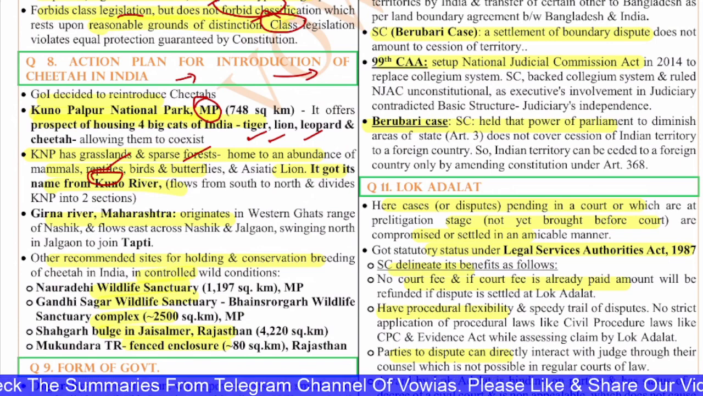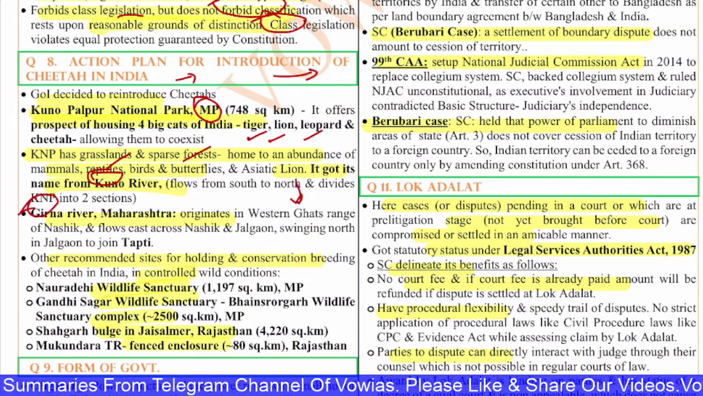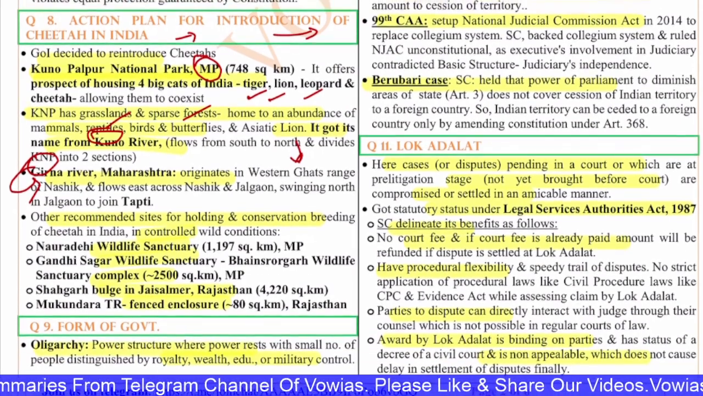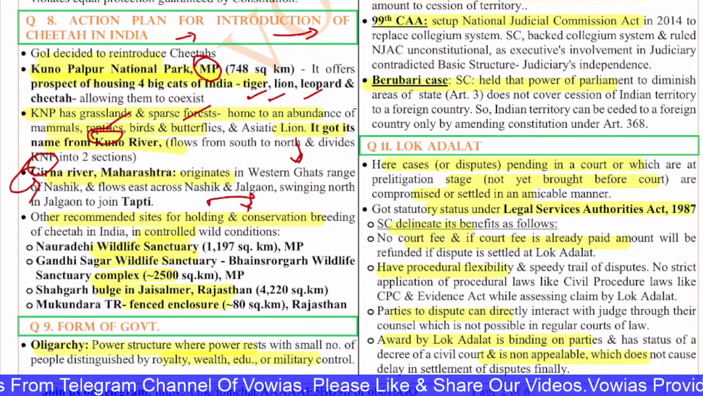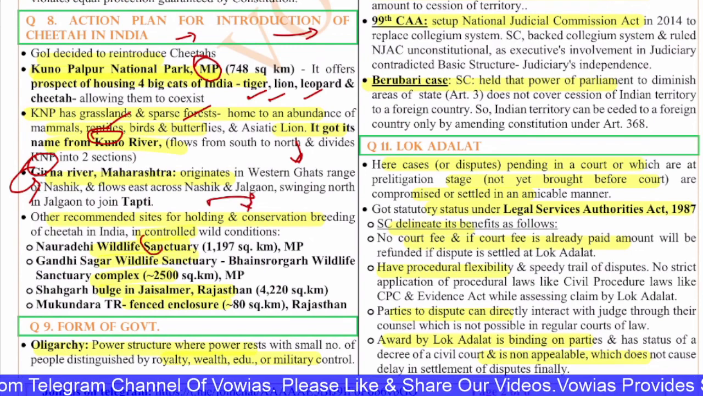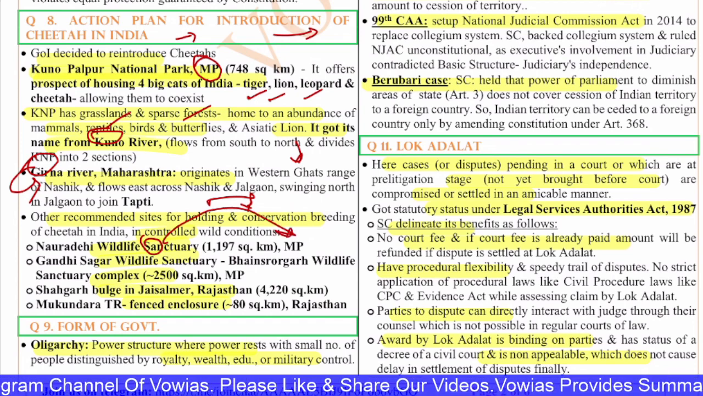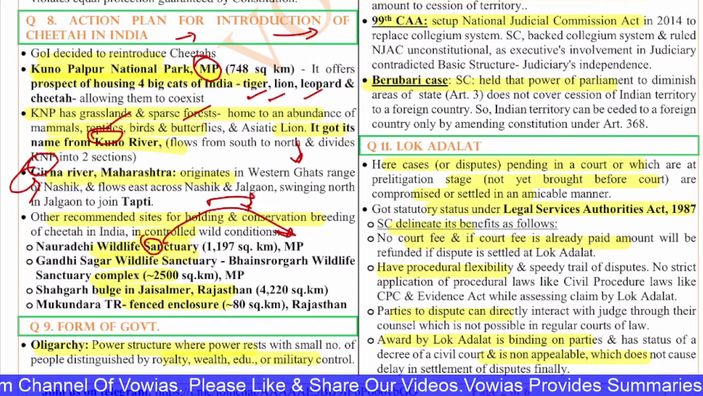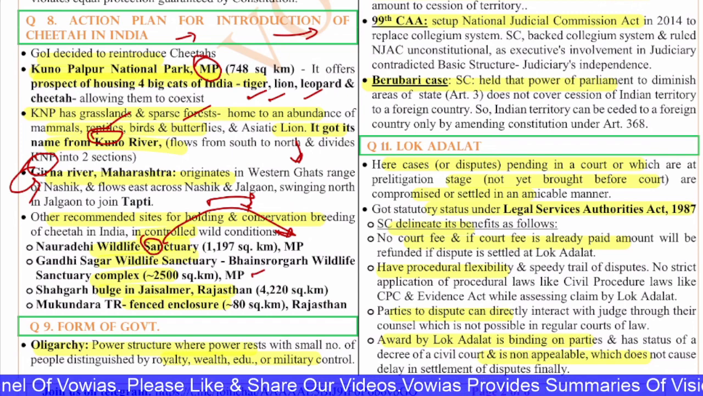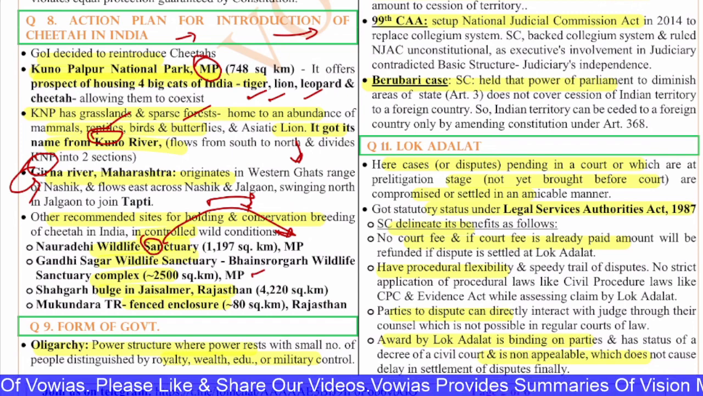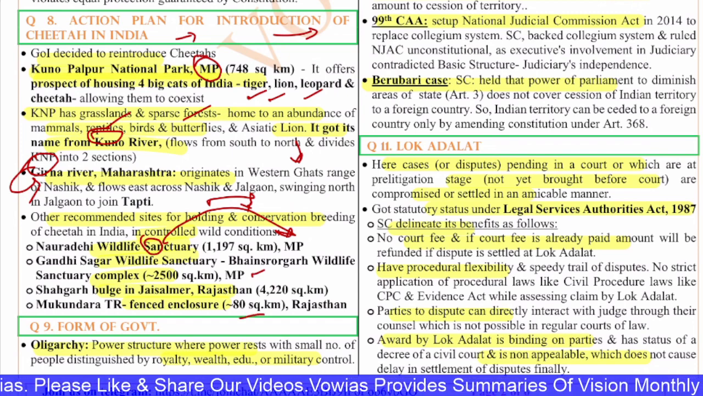The Girna River of Maharashtra originates in the Western Ghats of Nashik. Girna is in Maharashtra, remember, and flows across Nashik and Jalgaon, swinging north in Jalgaon and joining the Tapi. And other recommended sites for holding and conservation of the cheetahs, if you see, are the Nauradehi Wildlife Sanctuary, also in Madhya Pradesh, the Gandhi Sagar Wildlife Sanctuary, and the Bagdara Wildlife Sanctuary Complex in Madhya Pradesh, the Shahgarh Bulge in Jaisalmer, Rajasthan, and Mukundra Tiger Reserve, which is a forest enclosure of 80 square kilometers in Rajasthan. These are the areas. Next, the 9th question is on the form of government.